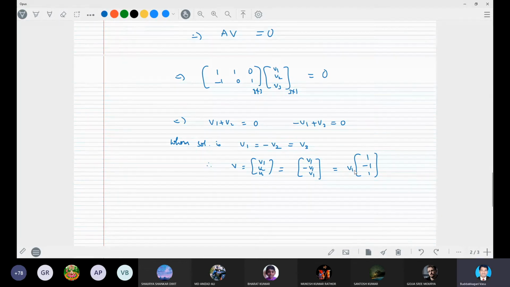For any arbitrary V1, we get one element, that is (1, minus 1, 1), which is mapped to 0. This is the element we can find, (1, minus 1, 1), which is mapped to 0 under the given linear transformation. So this is the kernel. Kernel of T is the set of V, that means only one element.